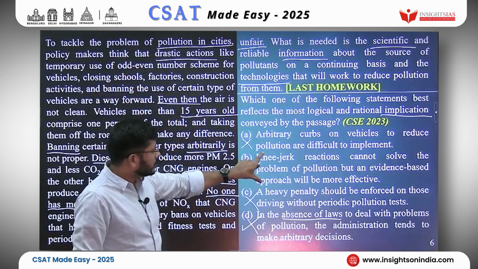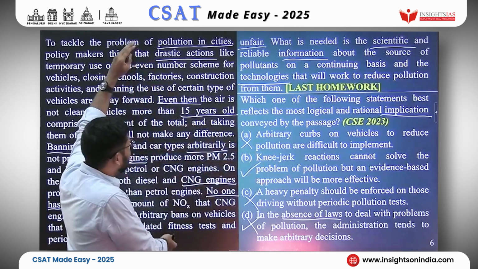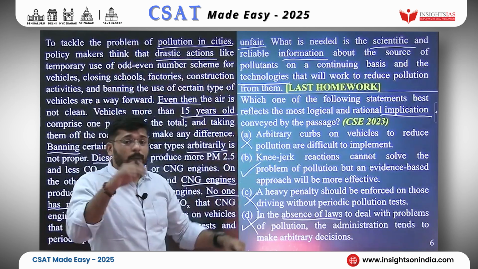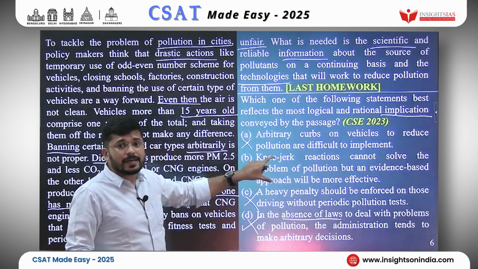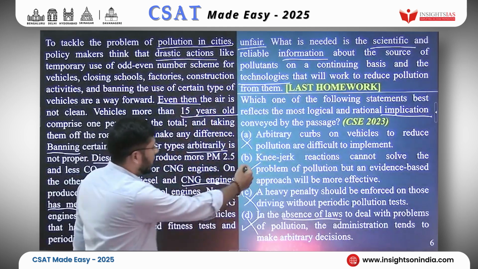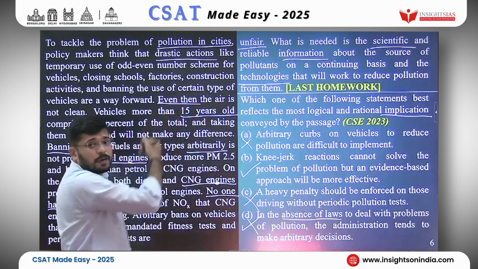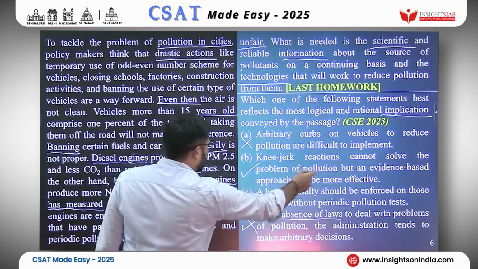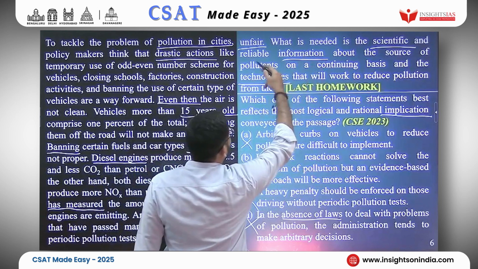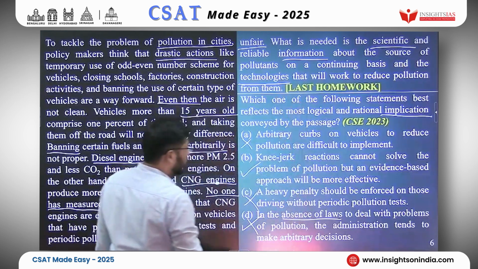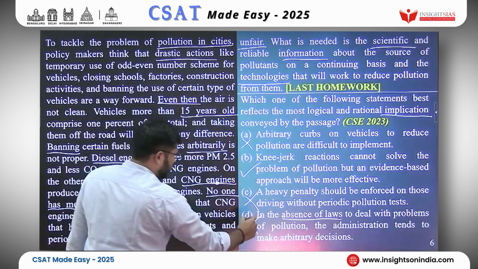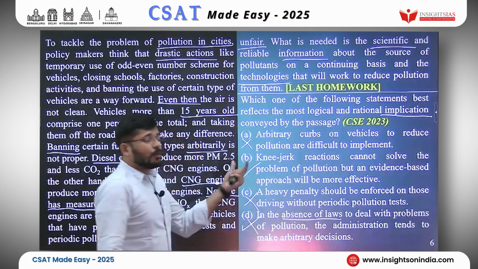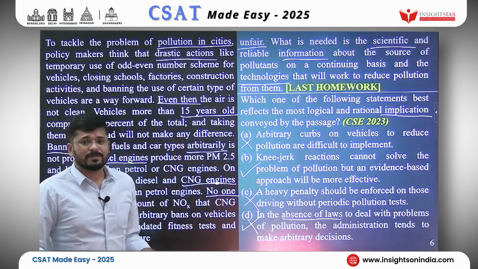However, option B carries the gist of the whole passage. Knee-jerk reactions, yes, because they are taking arbitrary actions. And an evidence-based approach, yes, scientific information and technologies are needed, so that it would be more effective. So we'll reject option D, and option B would be your answer.